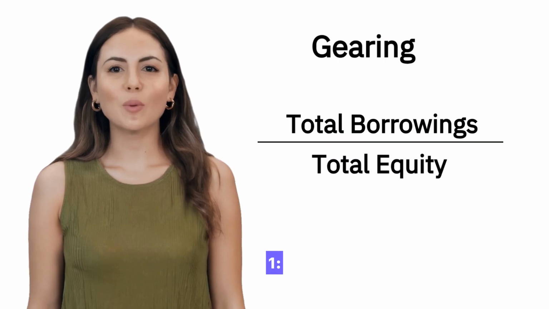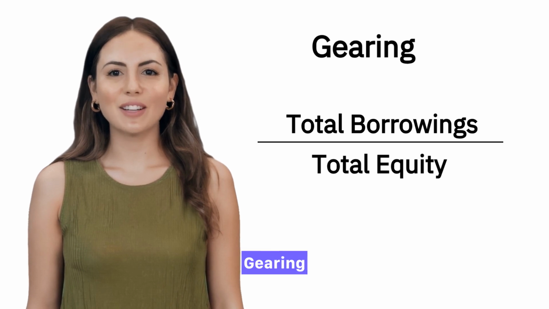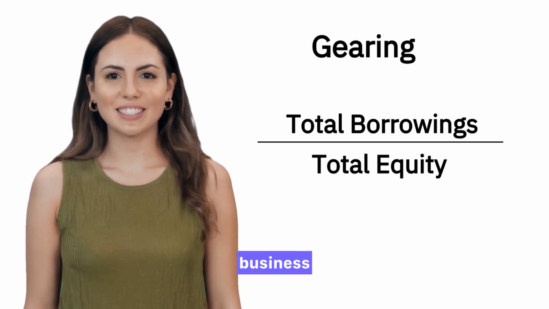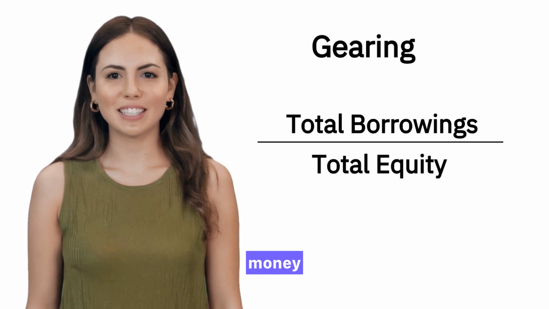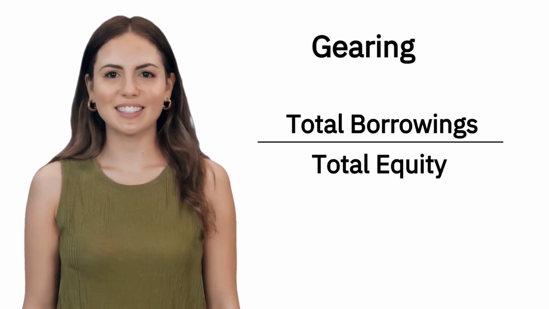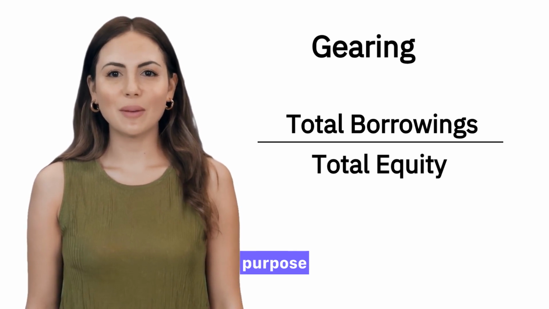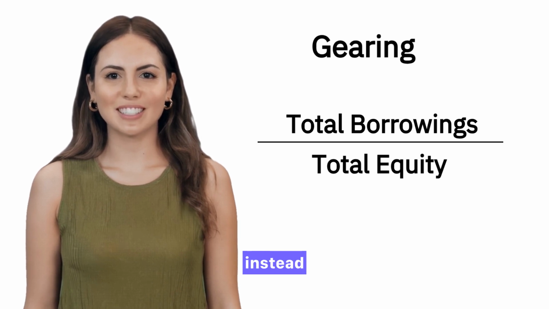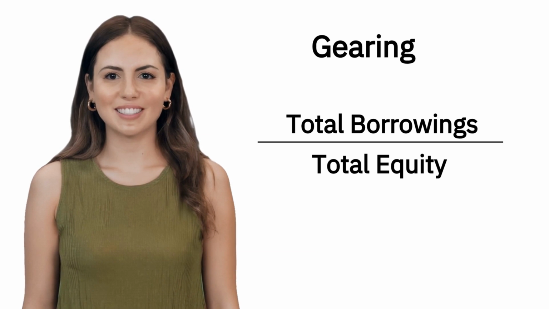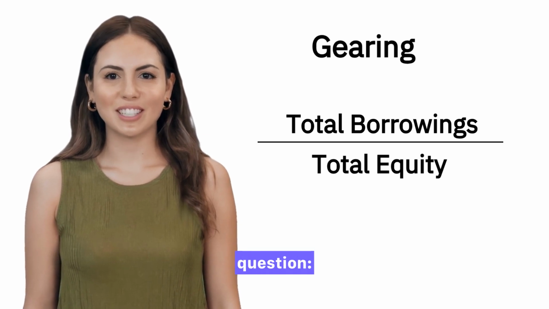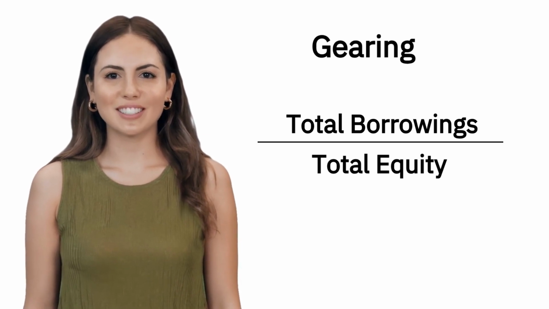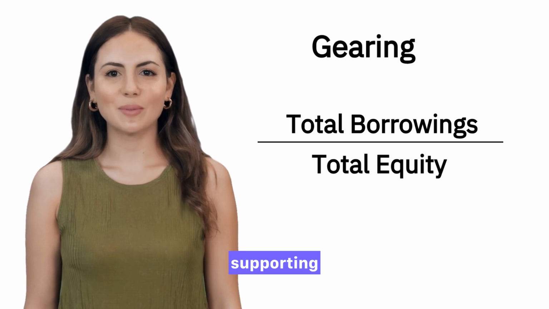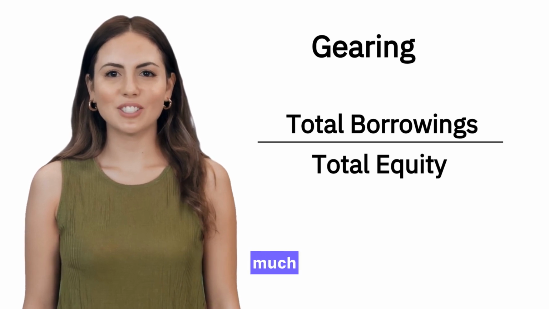Part 1. What is gearing? Gearing refers to how much of your business is financed through borrowed money compared to your own money. Note: for the purpose of this learning, gearing will be centered on bank borrowings instead of total liabilities. It answers this question: how much are others, banks or lenders, supporting your business versus how much are you supporting it?